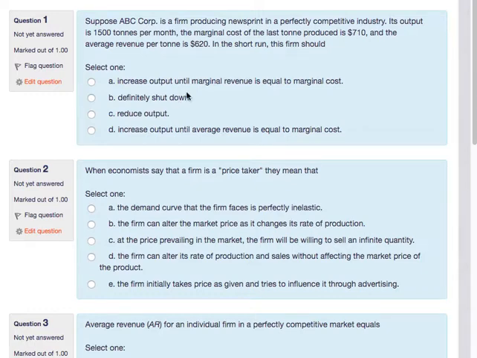What you have to remember is that, and if this was a question with many other chapters, is this piece of information here that we're dealing in a perfectly competitive industry. In a perfectly competitive industry, all firms are price takers. Therefore, we have seen that in a perfectly competitive industry, price is equal to marginal revenue, which is equal to average revenue. Because of that, we're in this situation where this $6.20 per ton average revenue is also our marginal